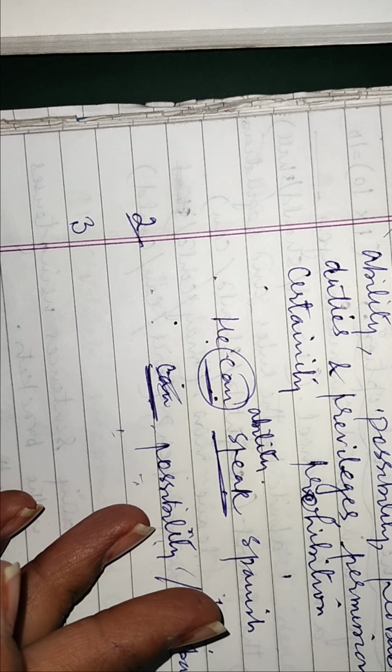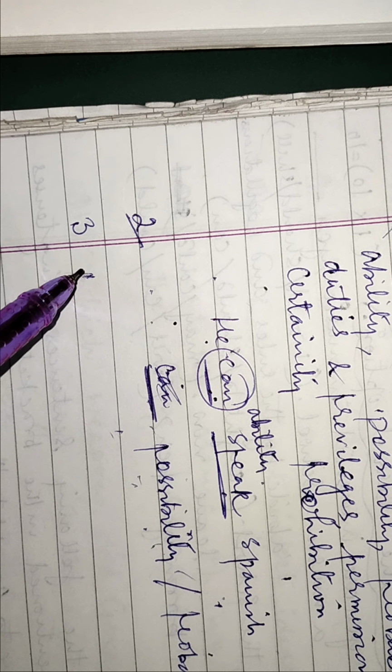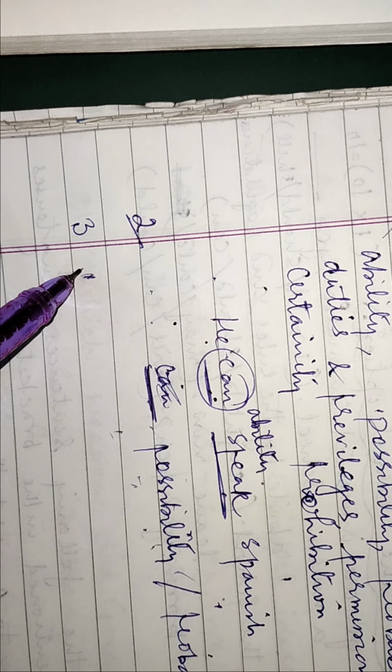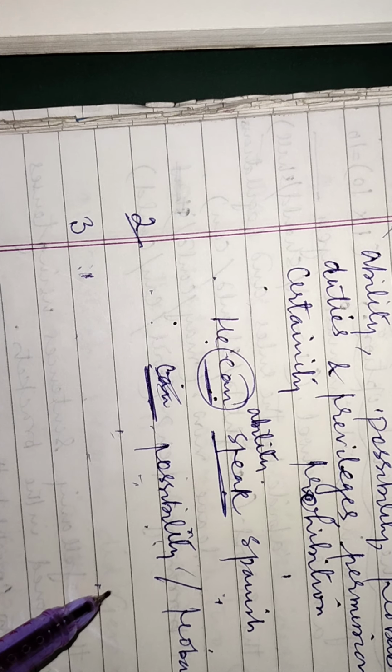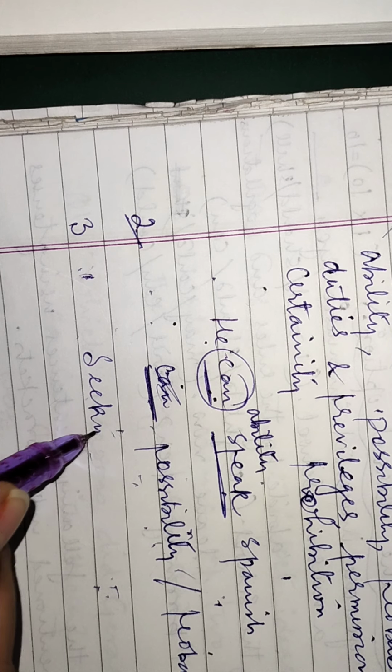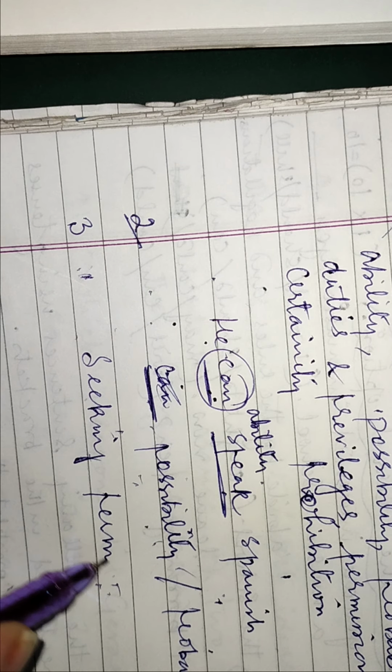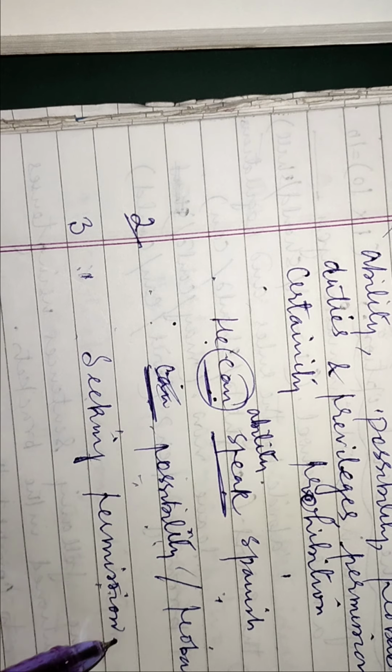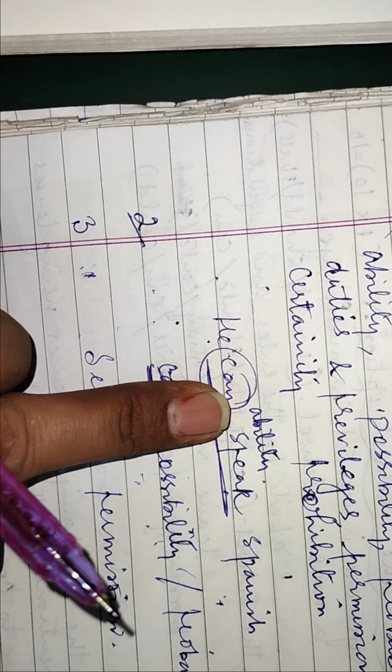So whenever it is an interrogative form, the modal verb is placed at the beginning. So we start with that. Can I sit here for some time? Third sentence in your chart. So it is seeking permission. There you are seeking some permission. So there the can is used in this way. In this it is used as an ability. Here it is showing the possibility. Here it is seeking permission.